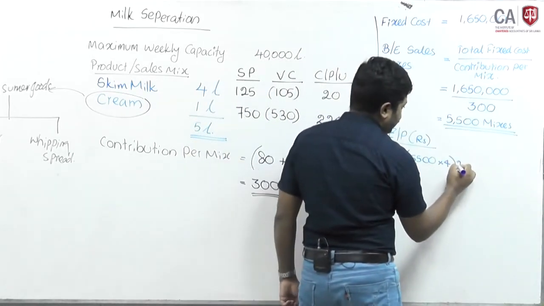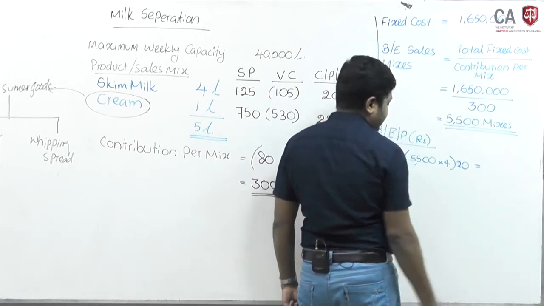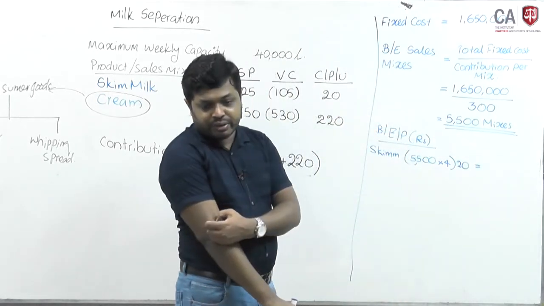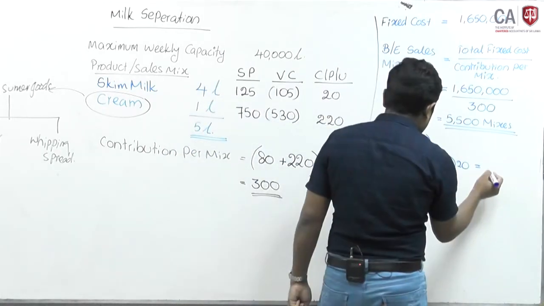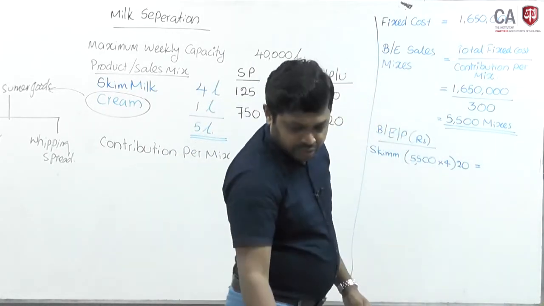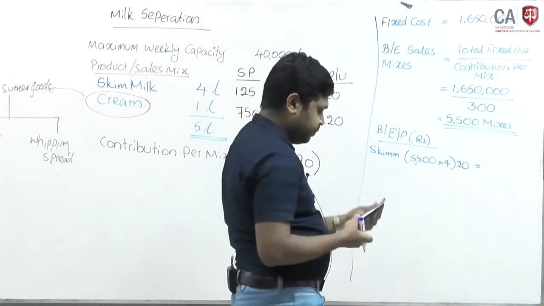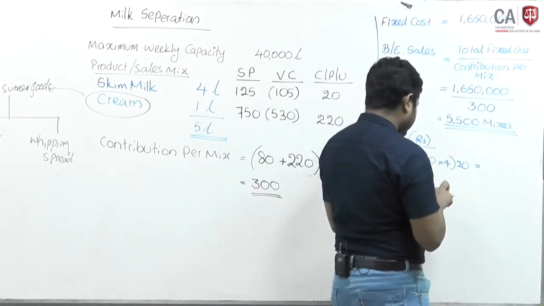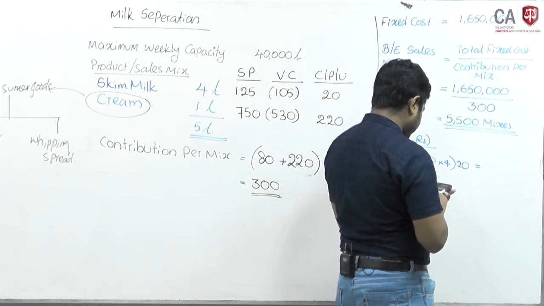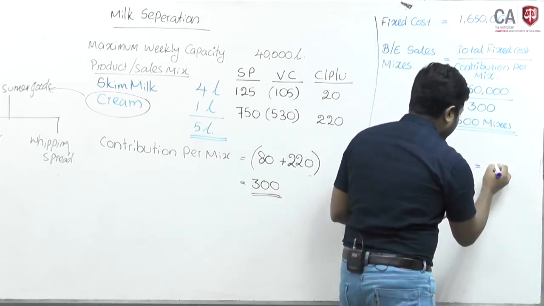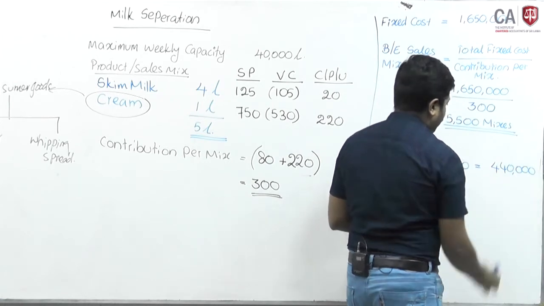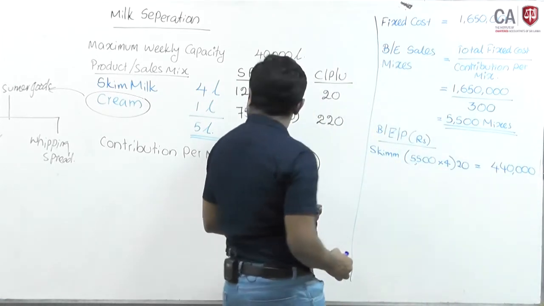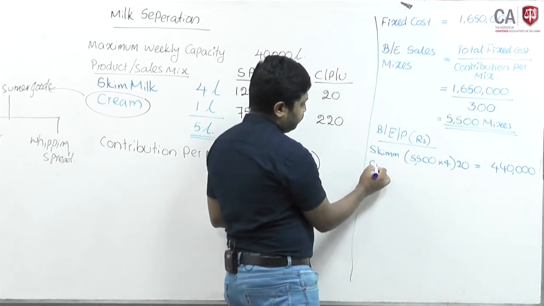Or you can multiply it by 20 contribution per unit. You can quickly work it out: 5,500 into 80, 440,000. Then cream.